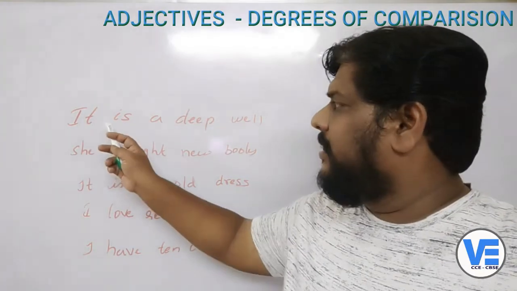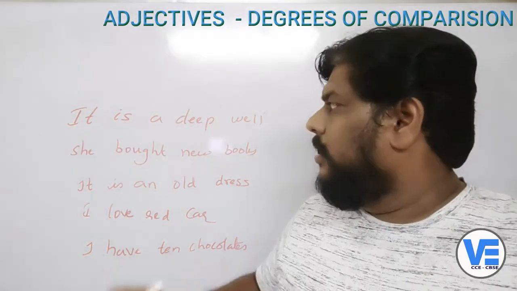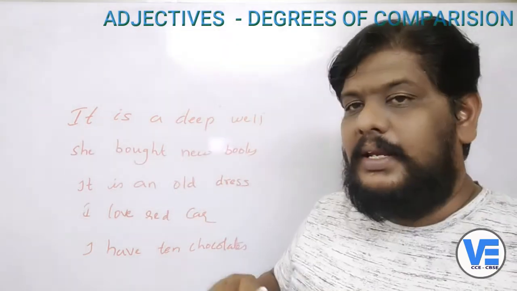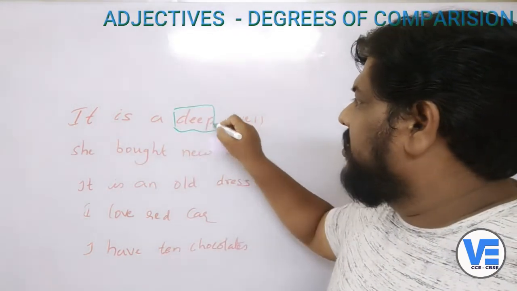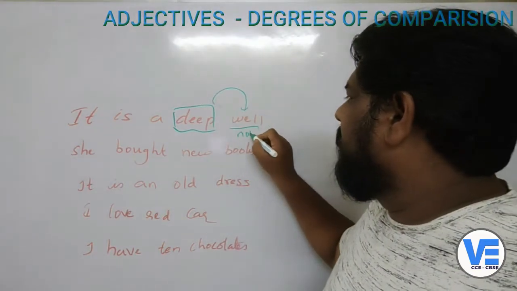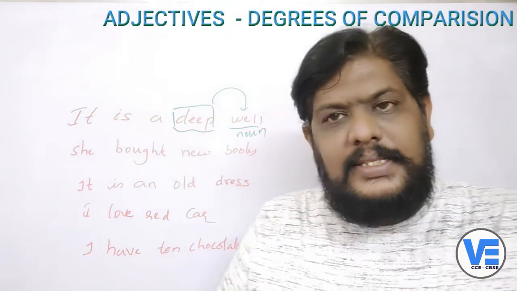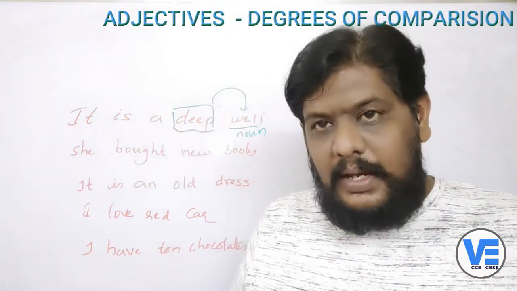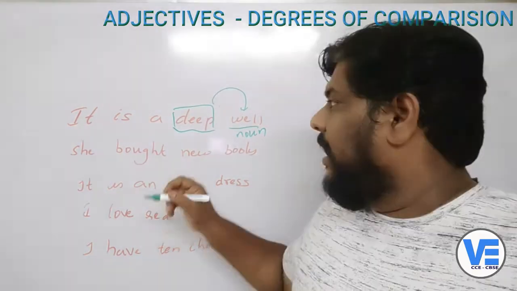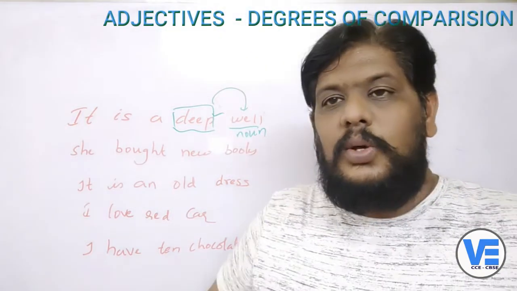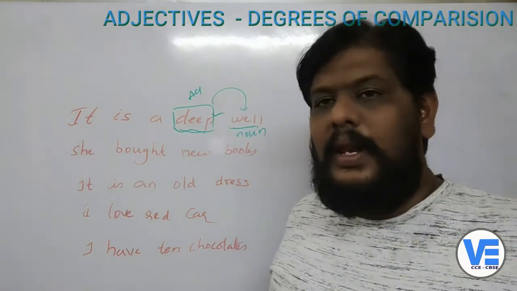Here I have written, it is a deep well. I need not write it like this, I can write, it is a well. But here I have written a word called deep. This deep is a word which is modifying the noun. This well is a noun. Now what kind of well is it? It is a deep well. I can just say it is a well, but I want to add some modification and describe the well, so I'm saying it is a deep well. So deep here becomes the adjective because this word is describing the well, isn't it?